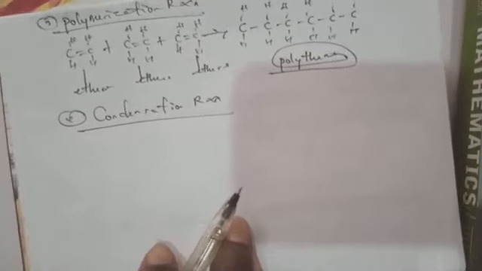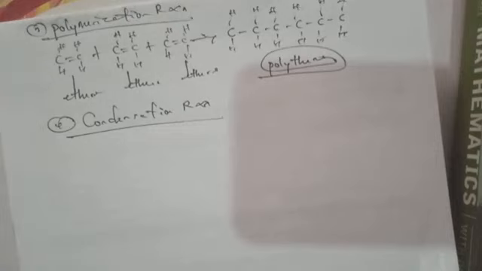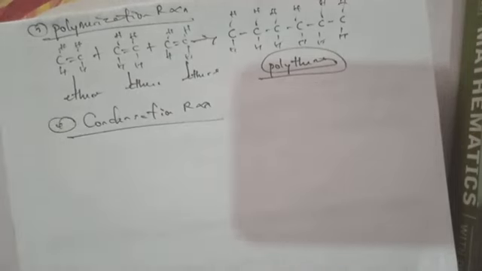So when we join compounds together like that, the reaction will imply that we'll be having a larger molecule, whereby we'll be eliminating a simple molecule like water before we can form our product.